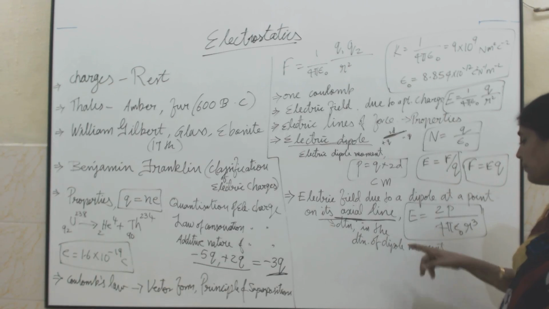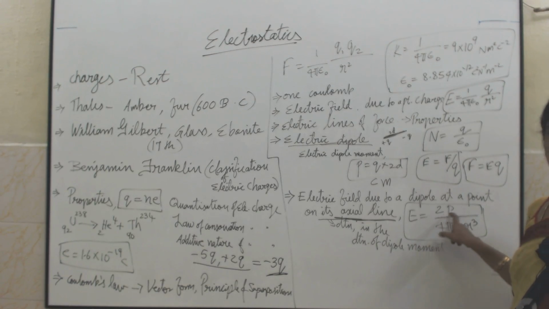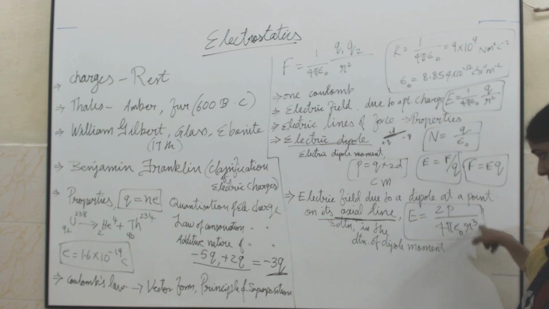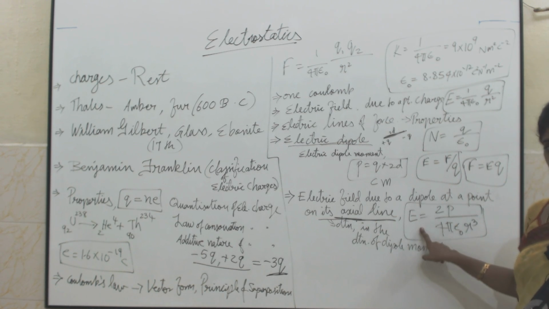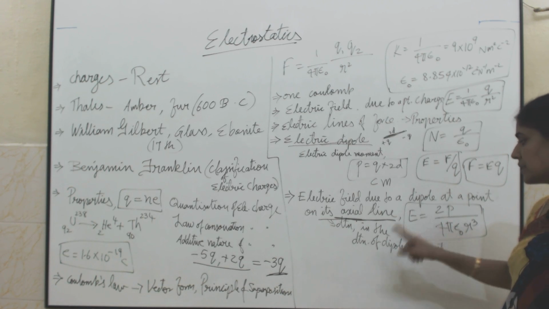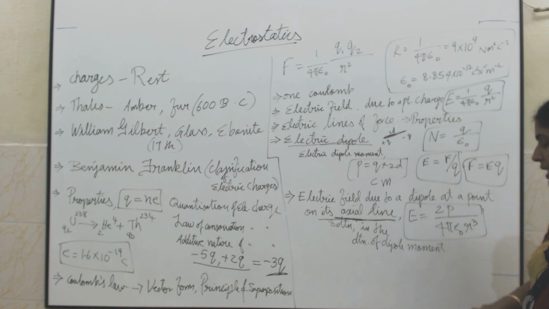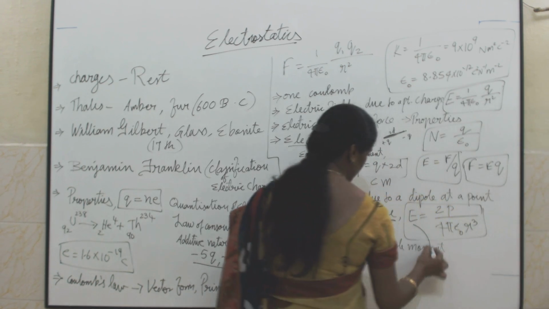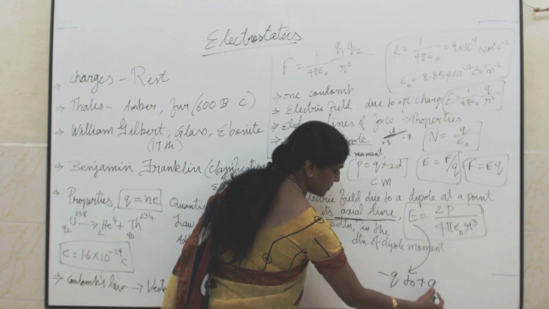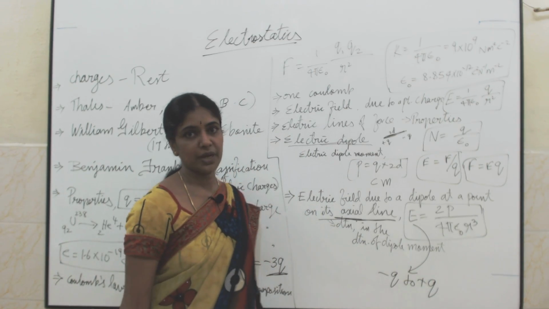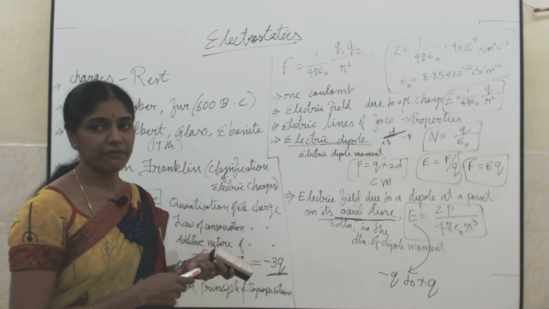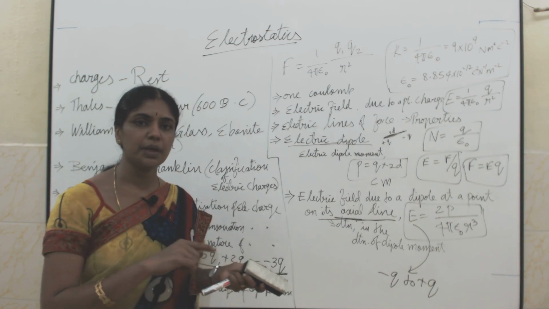We have seen that it is given by E equal to 2p by 4 pi epsilon naught r cube. Here the direction of this electric field due to a dipole on its axial line is the direction of the dipole moment. That is, this E will be acting from minus q to plus q, in the direction of the dipole moment. Minus q to plus q, or we have also written the direction along BC.